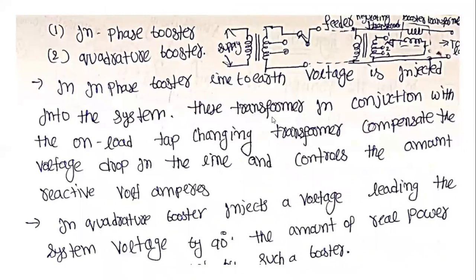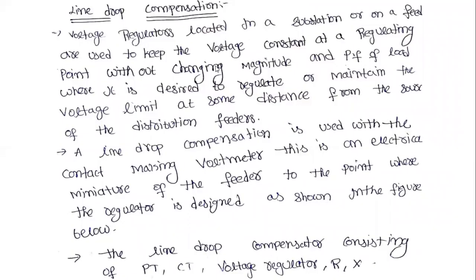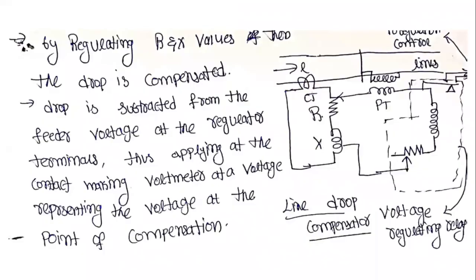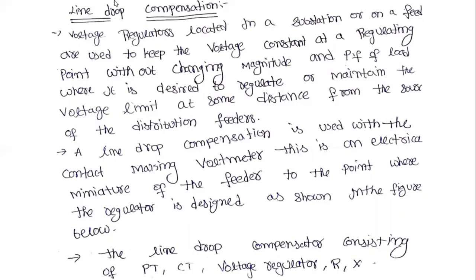Therefore the amount of real power is to be reduced by using such booster transformers. Next, the last consideration is line drop compensation. What is the main use of line drop compensation?